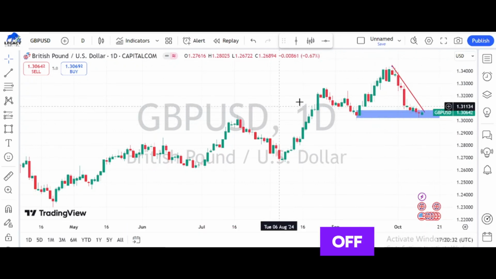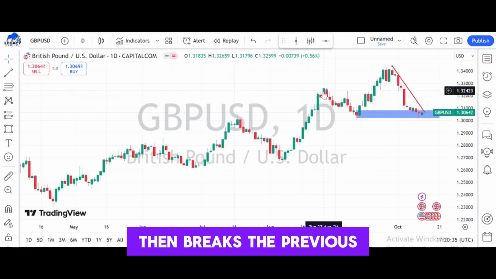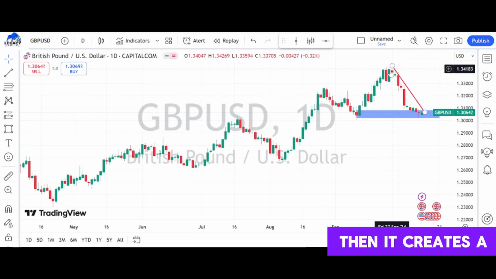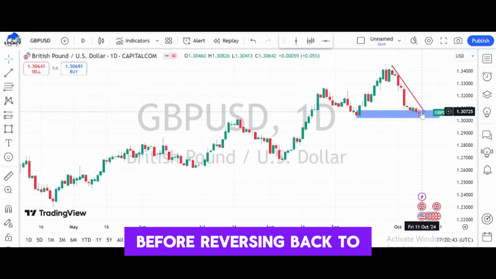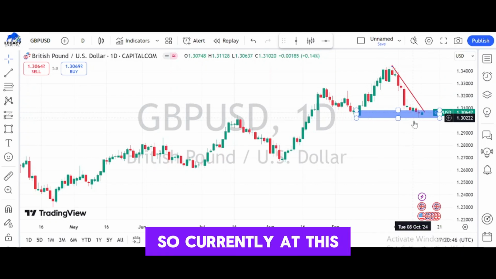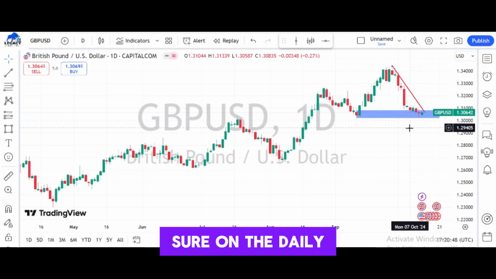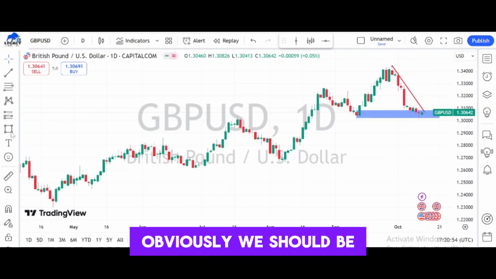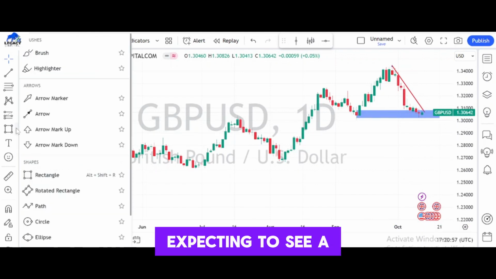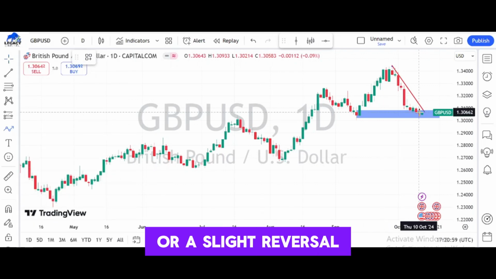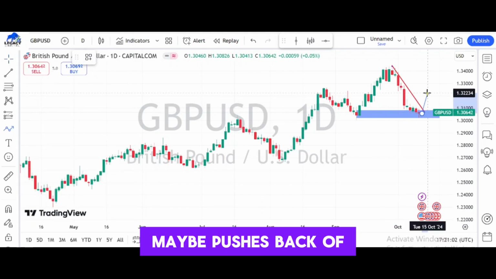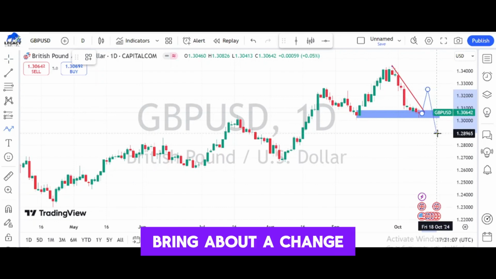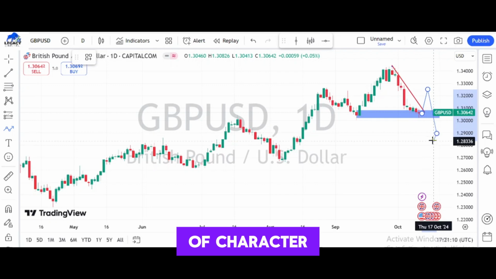Then the market pushes up, then breaks the previous higher high. That's a change of character, a change of structure. Then it creates a new structure here before reversing back to this zone. So currently at this zone, for us to be sure on the daily time frame that Great Britain pound will continuously sell, obviously we should be expecting to see a slight move or a slight reversal from here. Maybe it pushes back up a bit, then at this level it drops down to bring about a change of character on the daily time frame.